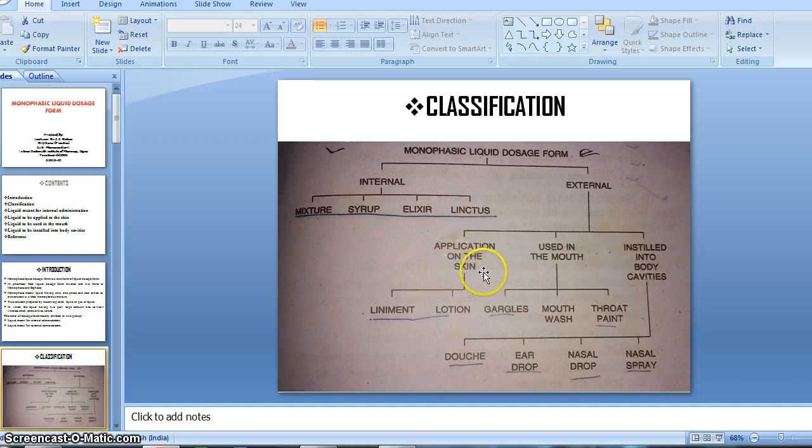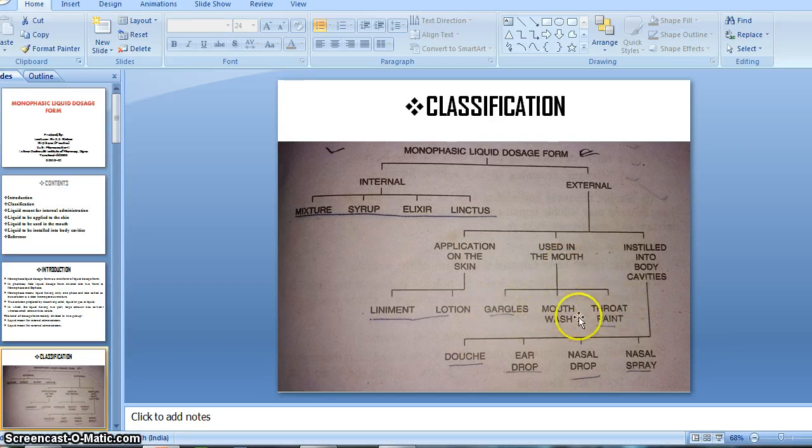From the application on the skin, that is liniment and lotion, which we apply on our skin only. Then used in mouth: gargles, mouthwash, throat paint.